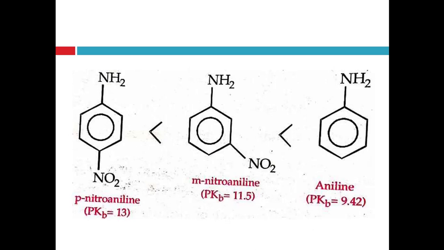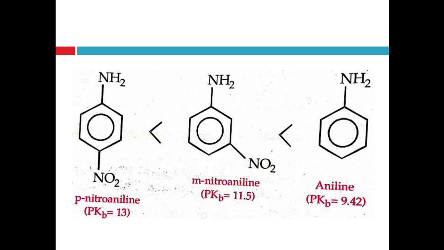Then the base weakening effect. Nitro group is an electron withdrawing group, and it decreases or weakens the basicity of the aromatic amine, right? So the base weakening effect of the electron withdrawing group is more exerted at para position than meta position, and this is because the electron density of nitrogen is reduced to a greater extent by the group when present at para position.